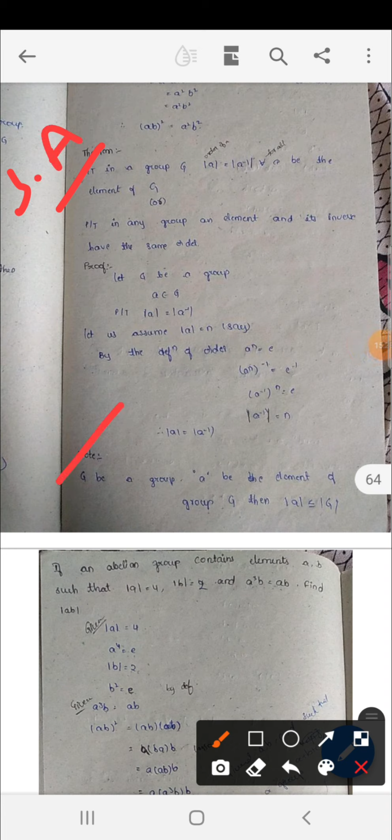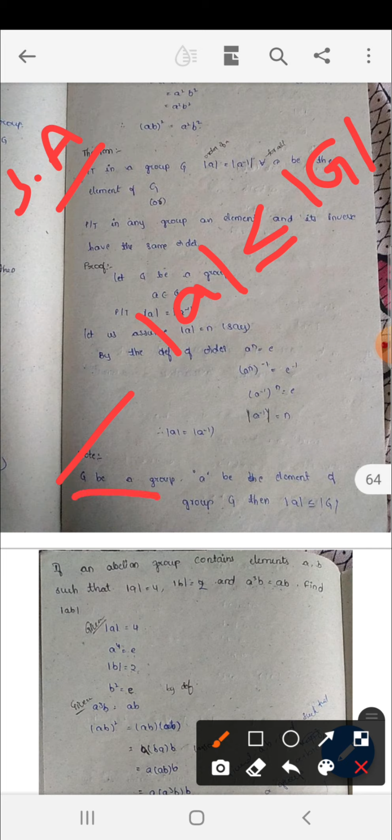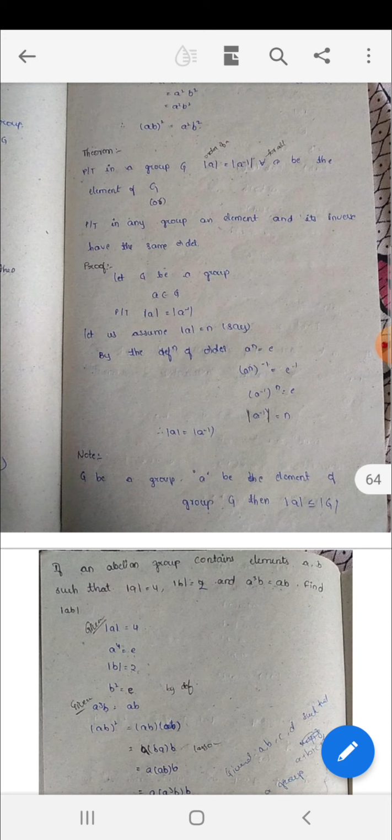Okay, and next, G be a group, A be the element of a group G, then here order of A is less than or equal to order of G. Okay, G be a group and A be the element of a group G, then here the condition is mod A is less than or equal to mod G. That is order of A is less than or equal to order of G.